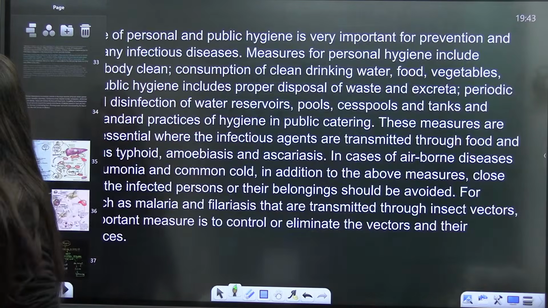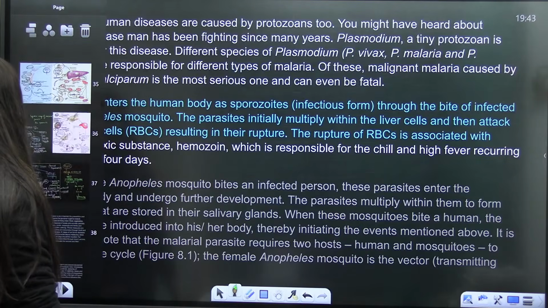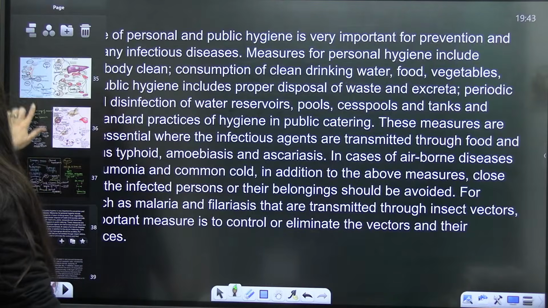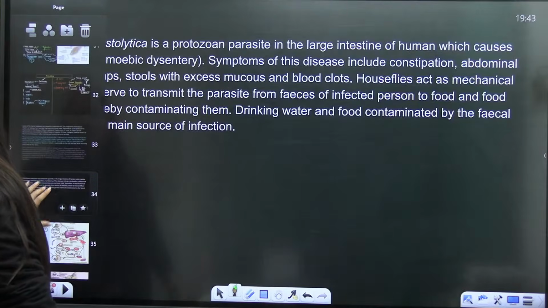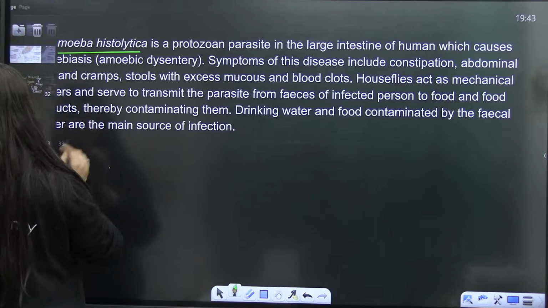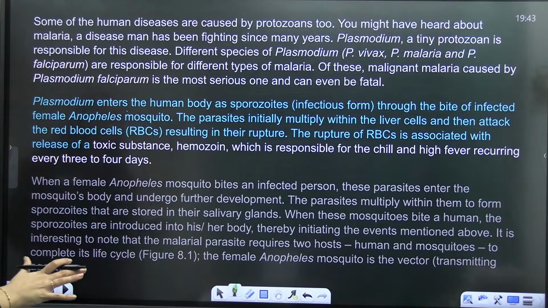So that is it. This is about the malarial parasite. Let's complete it from the NCERT part as well, right? And then Entamoeba histolytica we will discuss. Here you can see Entamoeba histolytica, but let's discuss it later. First, let's complete this. This is the NCERT portion, guys.